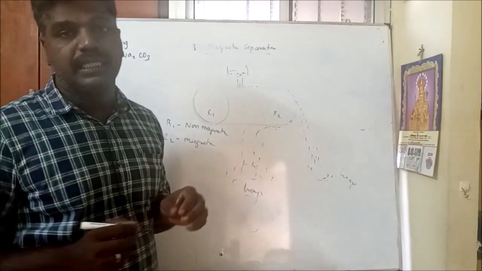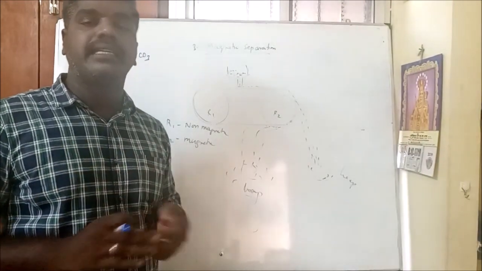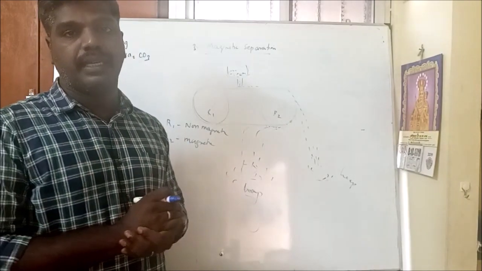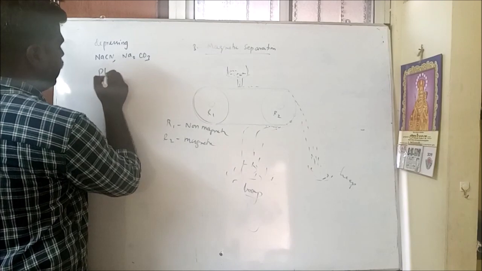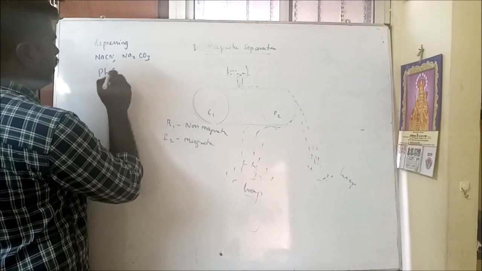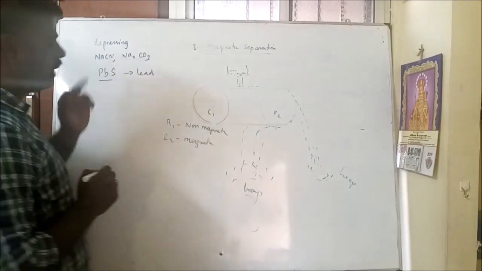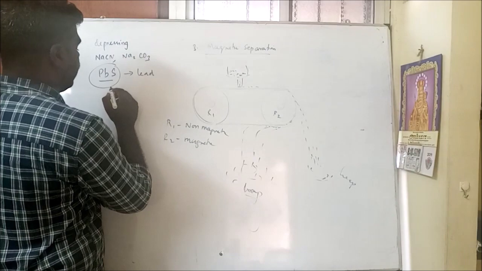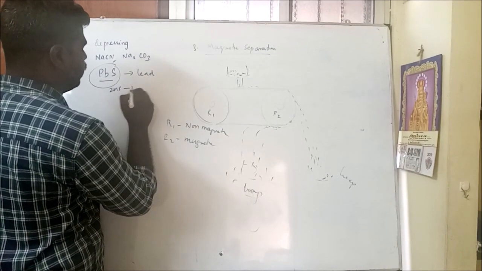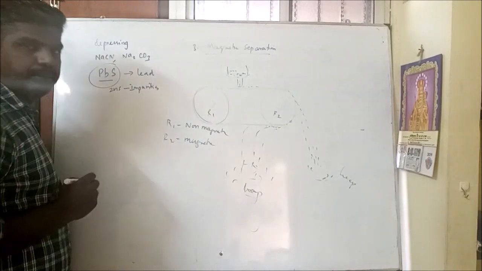This depressing agent is added to froth flotation to retain the impurities at the bottom of the tank itself. Galena is an ore of lead, so we are going to concentrate this lead, but galena has zinc sulfide as an impurity. It's our duty to remove this zinc sulfide impurity.